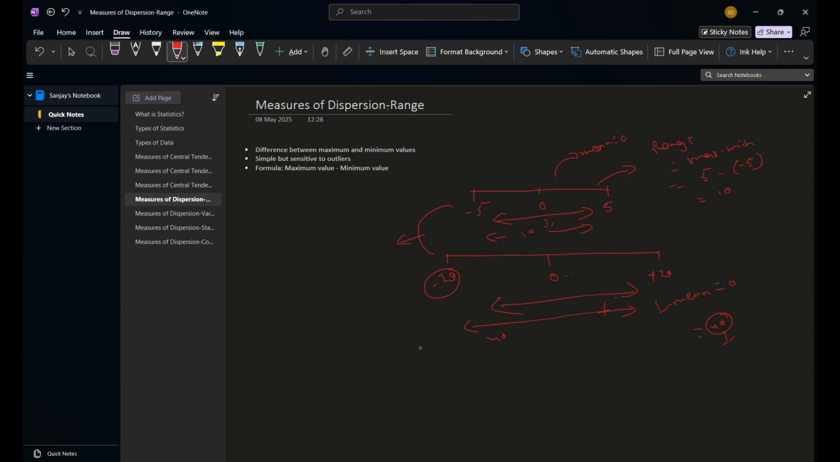The problem with the range is, if all of my data is concentrated here itself, but we have one very extreme outlier like 200, then by calculating, it will give an incorrect picture of our data. So the range is extremely sensitive to outliers.